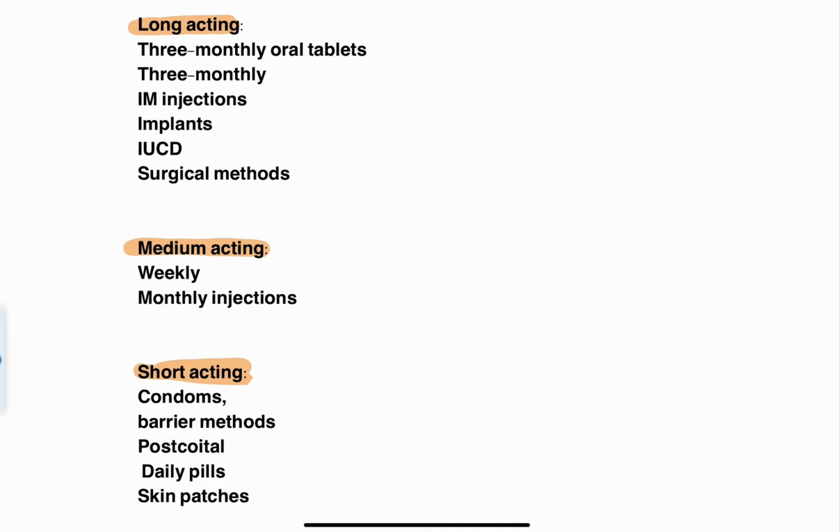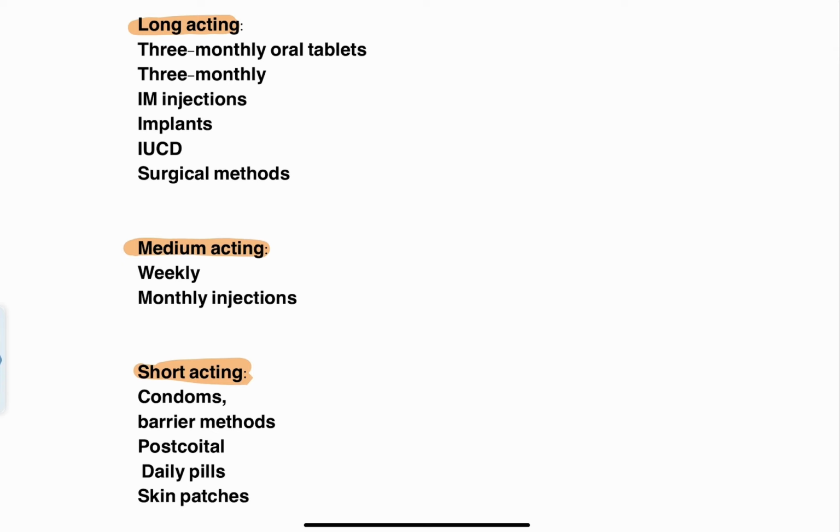So medium acting agents are those which have to be renewed weekly or monthly, because certain injections are given monthly, right? So you ask a patient to come today, you give a hormonal injection, and you ask the patient to leave today and come on the next month on the same date to have the injection. So every month the injection has to be given to that female to have a contraceptive effect in her. So those are the medium acting contraceptive agents.